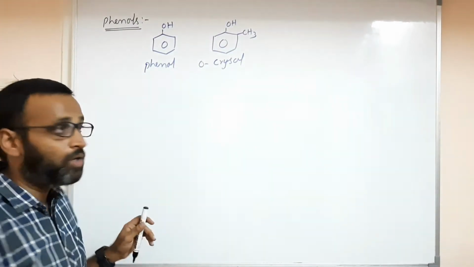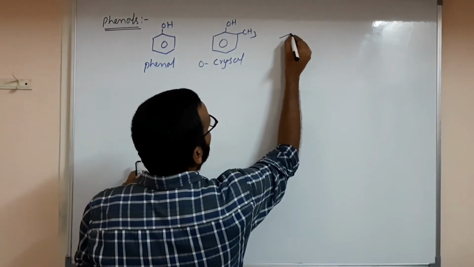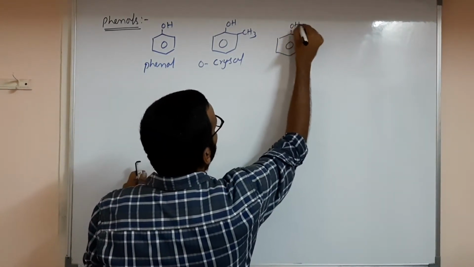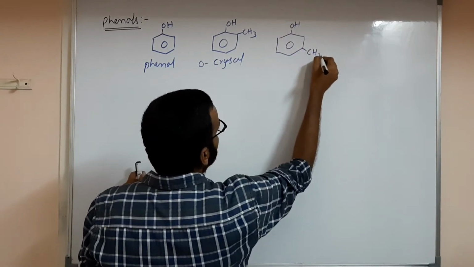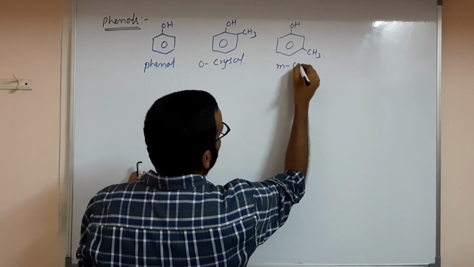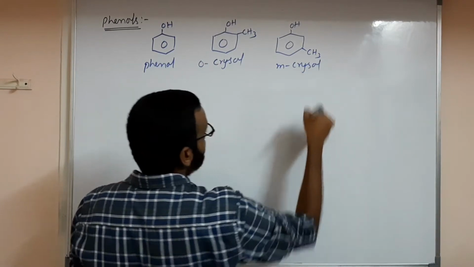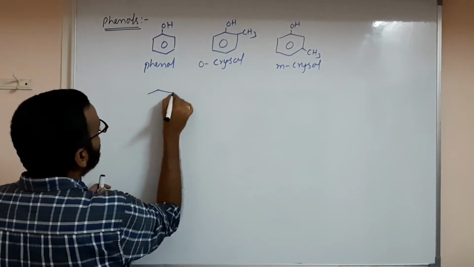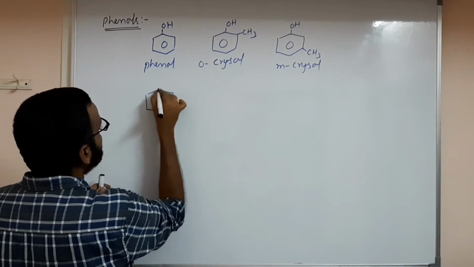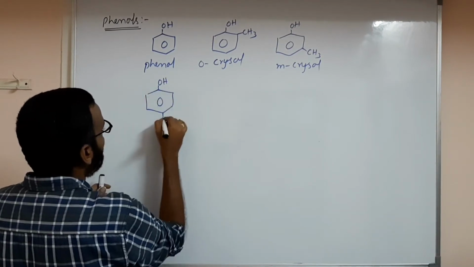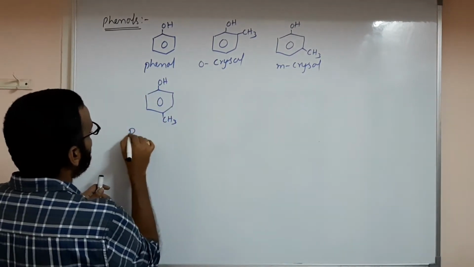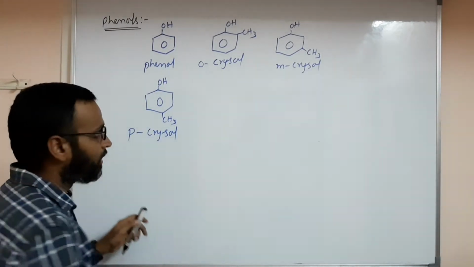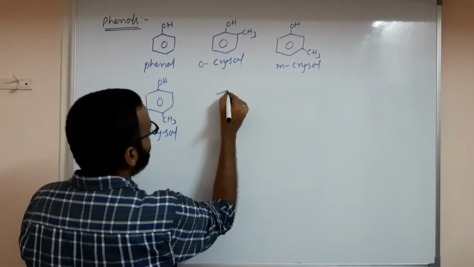Now I will write one more: C6H4 with OH and CH3, this is metacresol. You have one more, paracresol: C6H4 with OH and CH3, this is called paracresol.